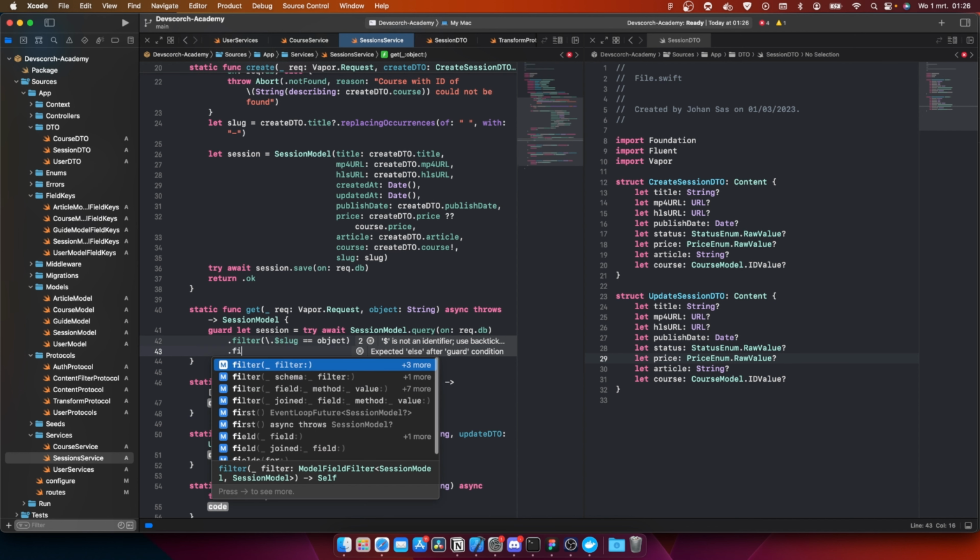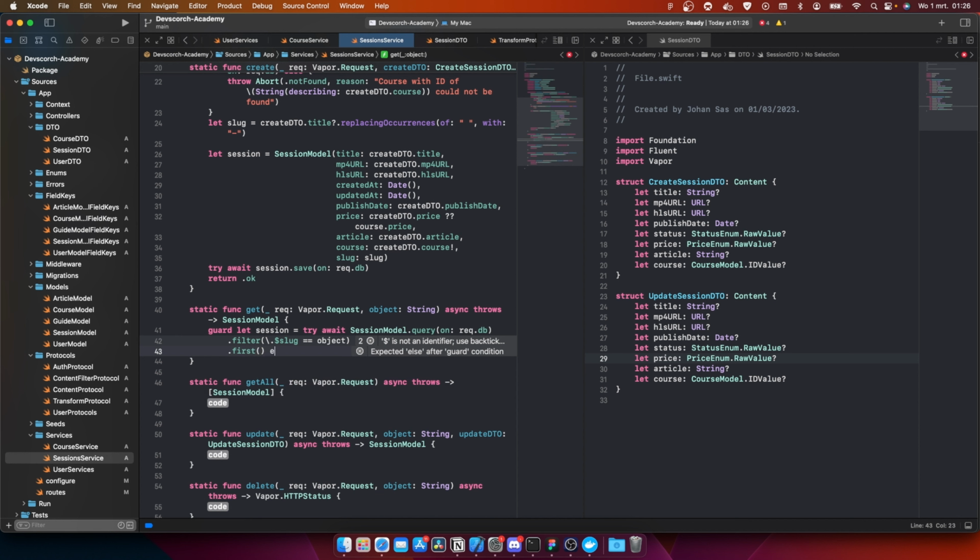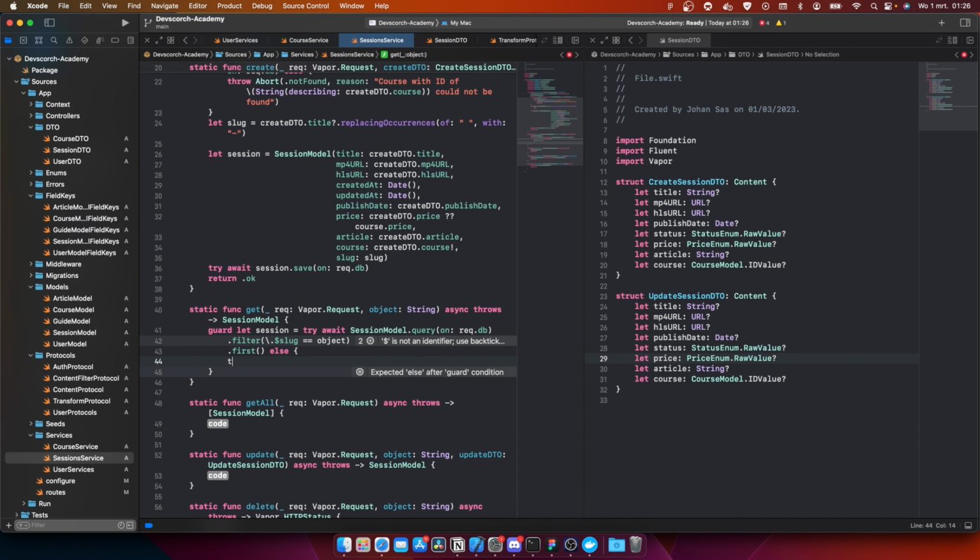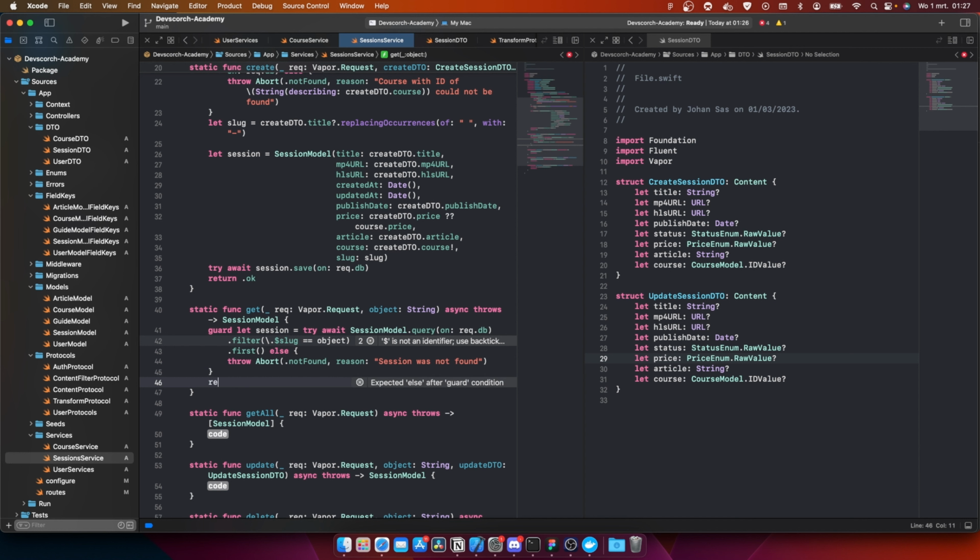Then we're gonna do dot first, else, throw Abort dot not found, reason, session with slug of. You know what, we actually don't need to paste the slug in, so we can actually just do session was not found, just like this. And after that, return session.